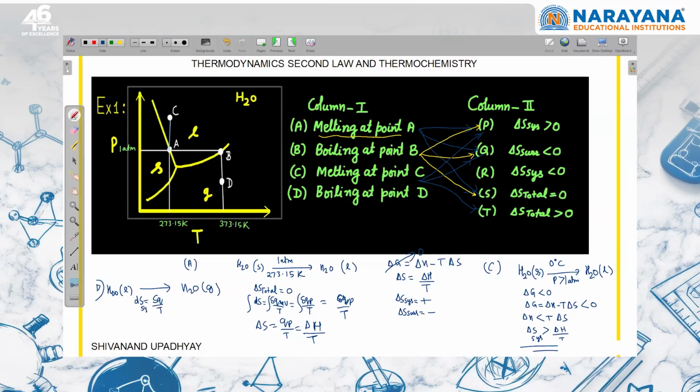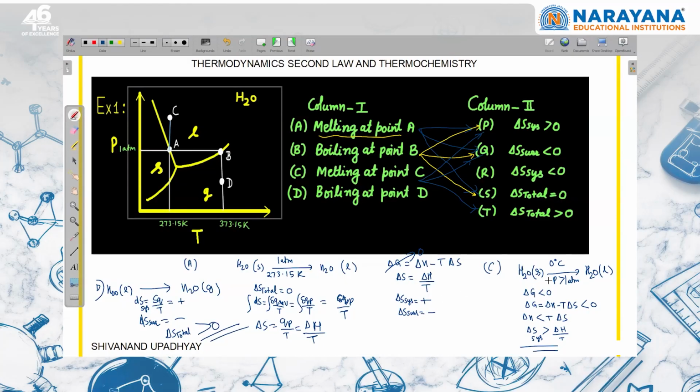सिस्टम की बात हो रही है, अगर ये गैस में जा रहा है लिक्विड से तो ये एंडोथर्मिक प्रोसेस होगा, this should be positive. So I can say that entropy change of system is positive, entropy change of surrounding is negative, since heat energy system को दे रहा है, and since it is an irreversible process, delta S total is going to be positive.